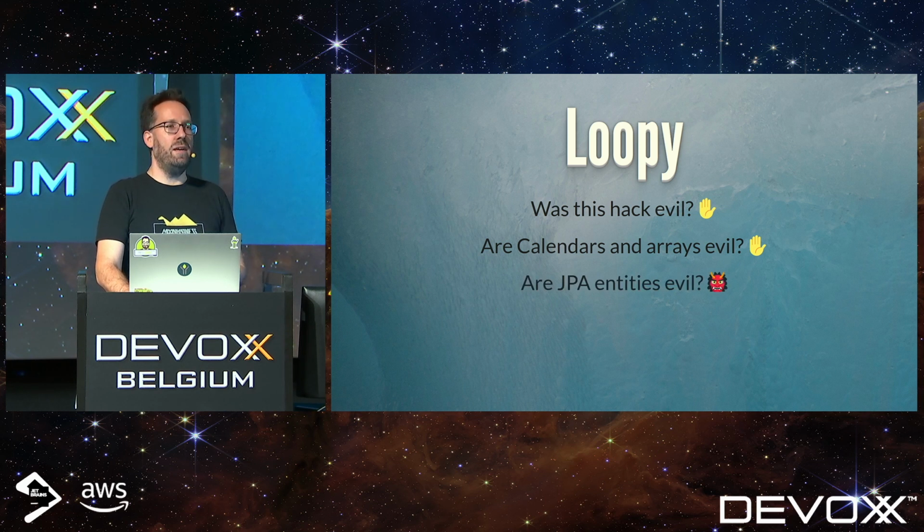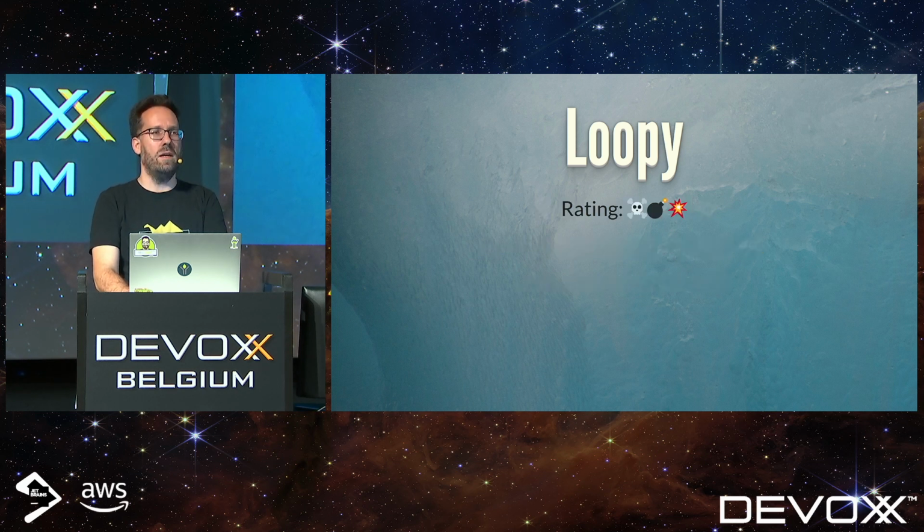But if you use JPA entities, you're screwed. There's nothing you can do because they are required to be immutable. Otherwise, it doesn't work. Too bad. So I give this 3 out of 3 because you can do crazy things here.